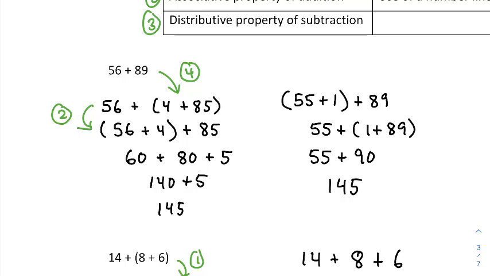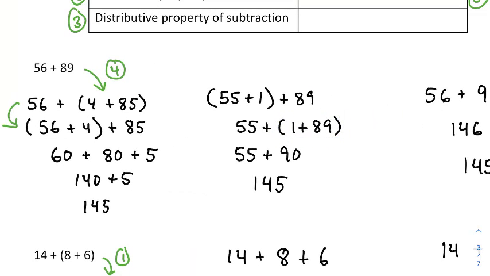So there's one way to do this. Another is to decompose the 56 instead by asking yourself, hey, what would you want to add to 89 to make it a nice multiple of 10? And the answer is 1. So I decomposed 56 into 55 and 1. Then I used the associative property again, added the 1 and 89 to get 90. And then if you want, you could decompose the 55 and do more addition, or if you're comfortable saying, hey, what's 55 plus 90, and getting right to 145.